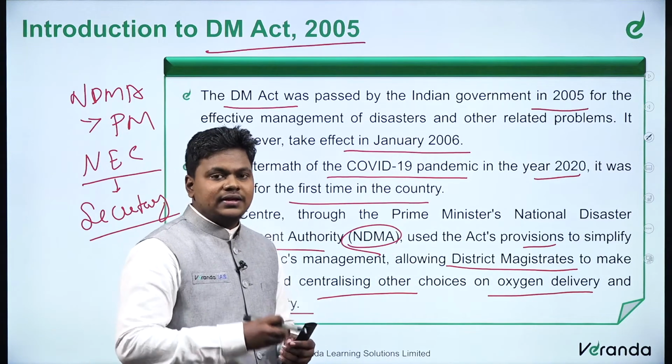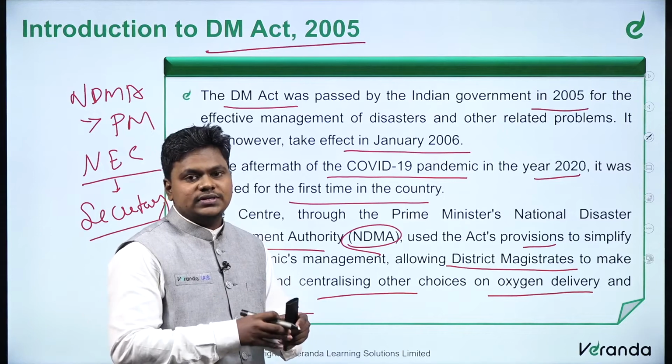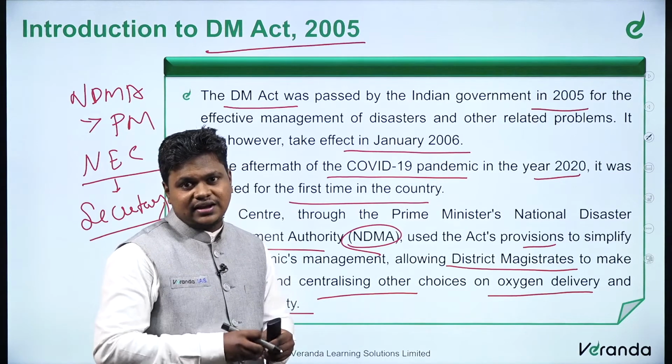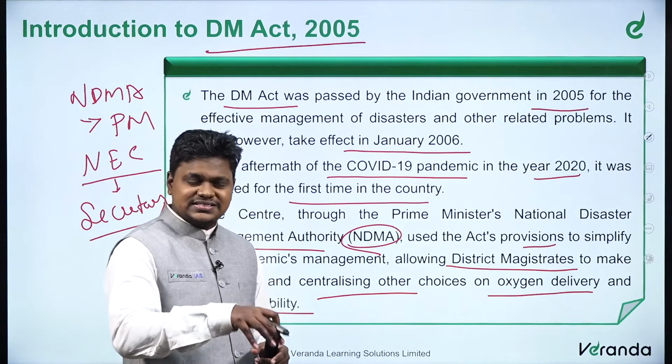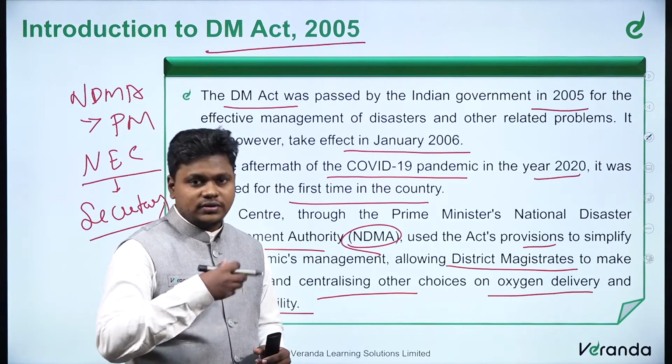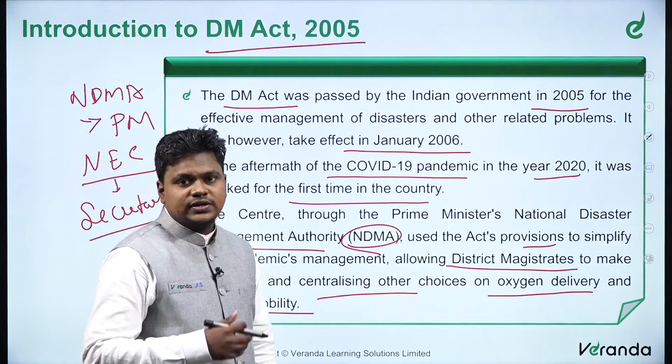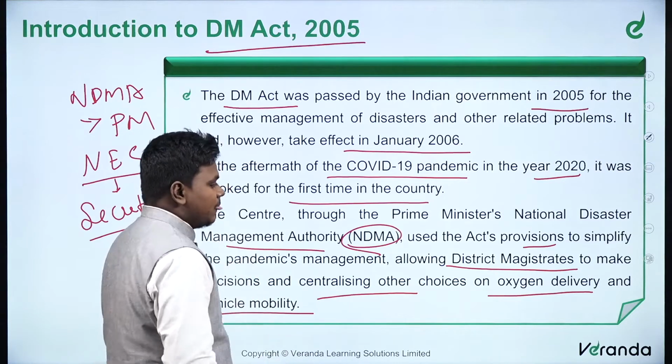So, how was it done? It devolved the power to the district magistrates, the district collectors, so that they can analyze and assess the situation, and pass orders on their own. So, this power was given to these district magistrates.